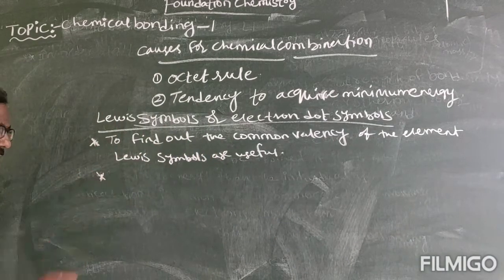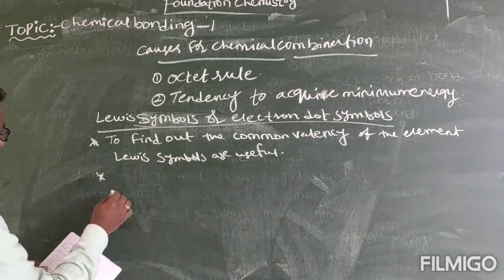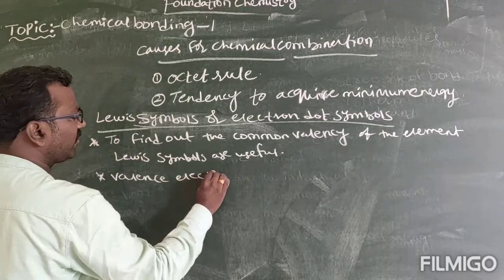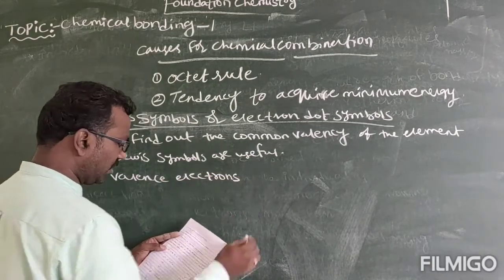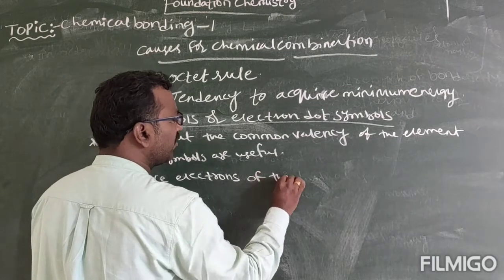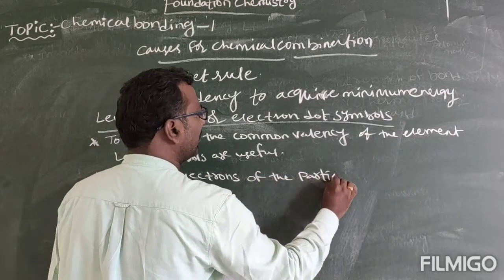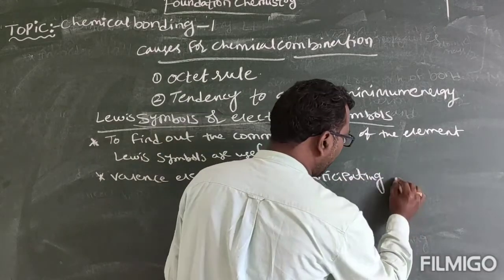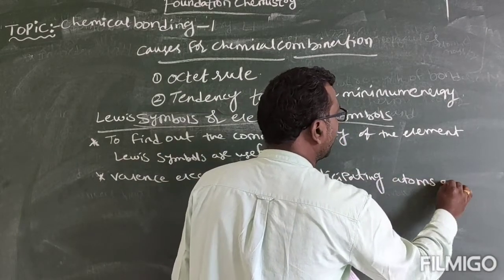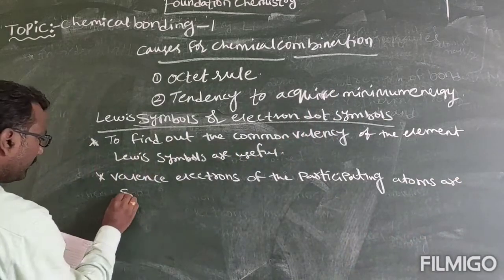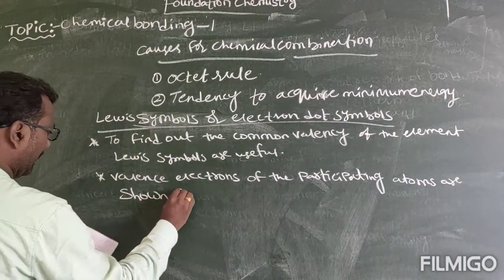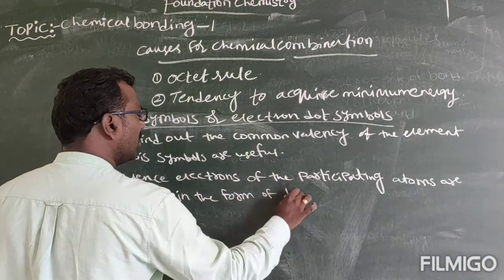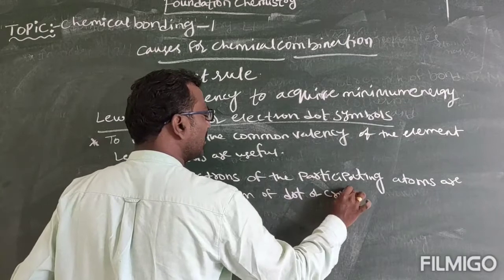And another definition, we will write the definition: valency electrons of the participating atoms are shown in the form of dot or cross.